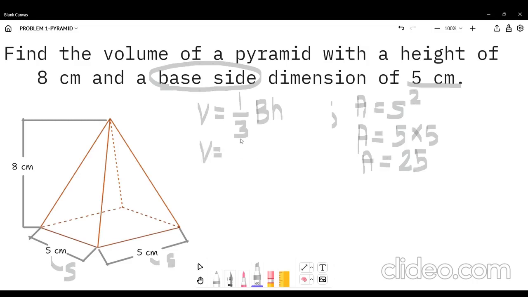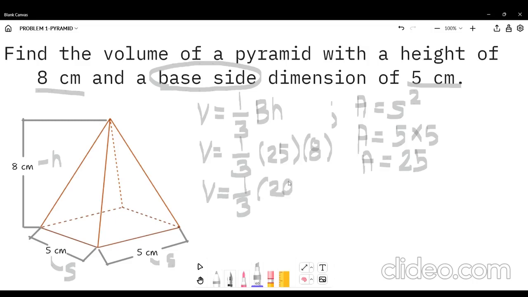So volume is equals to 1/3 yung base 25 and also yung height na given 8 cm. This is the height illustration. So volume is equals to 1/3 25 multiplied to 8, 200. So solve lang natin. 1/3 multiplied to 200 is